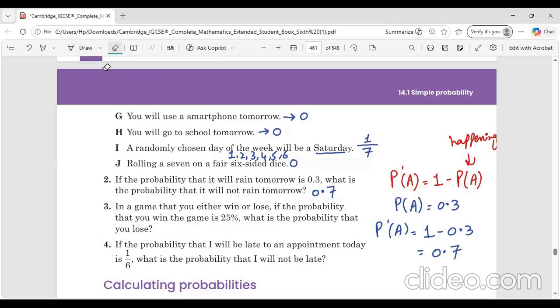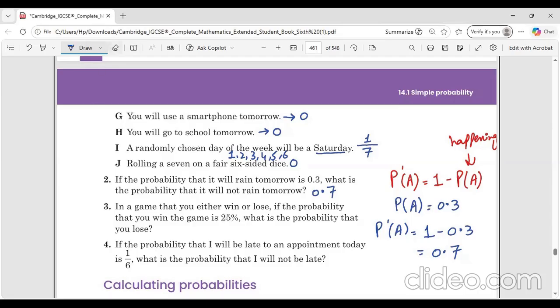Now for the third part, they're saying that in a game you either win or lose. If the probability that you win the game is 25%, what is the probability that you lose? Probability can be in the form of percentage as well, and you know that the total percentage is 100%. If they are asking in the form of percentage, your final answer will also be in the form of percentage.